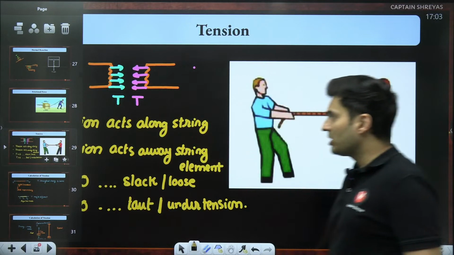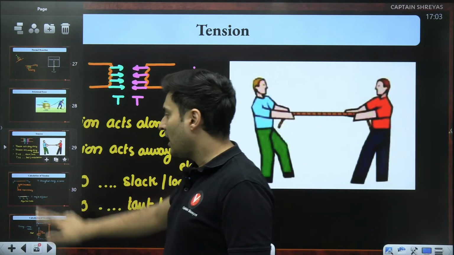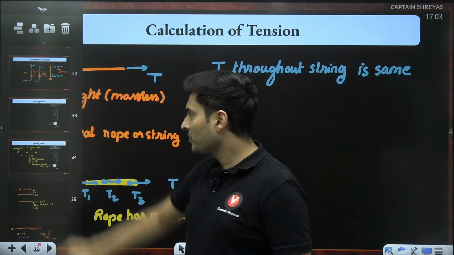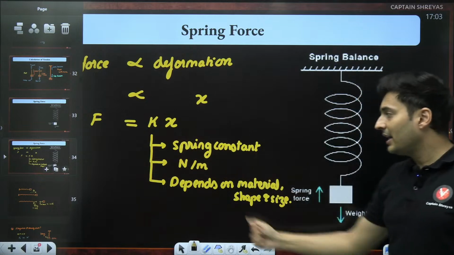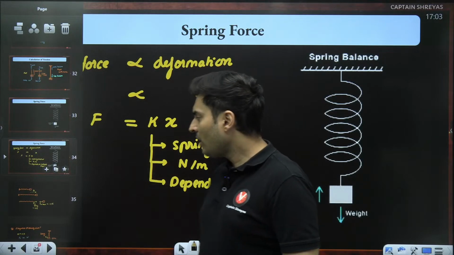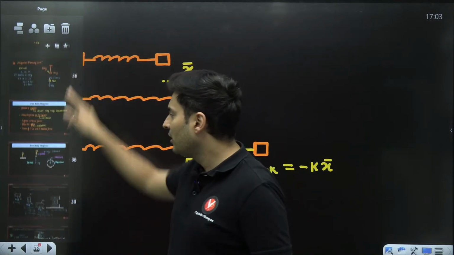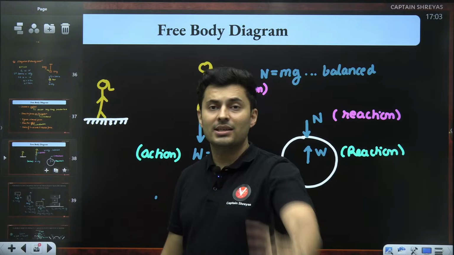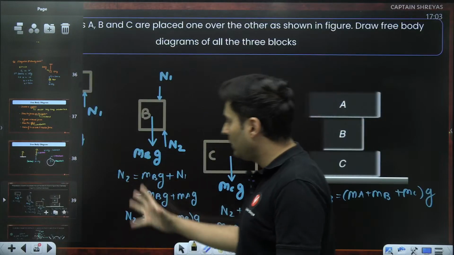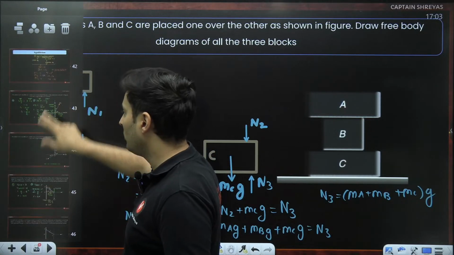We have then seen tension. Tension is the force which acts within the string, the intermolecular elongation which happens. And we have seen how the tension remains the same throughout an ideal string and how to calculate the tension. Lastly, we have seen the spring force, which is kx. And I do not use the minus sign because the direction depends on what you are assuming, whether it is the spring or whether it is the block. So that's why magnitude is important. K is basically the spring constant. Lastly, we have seen what a free body diagram is, where you show all the forces acting on the body and then find out all the unknowns by showing all the forces and all the effects. And then we have solved a lot of problems on that.